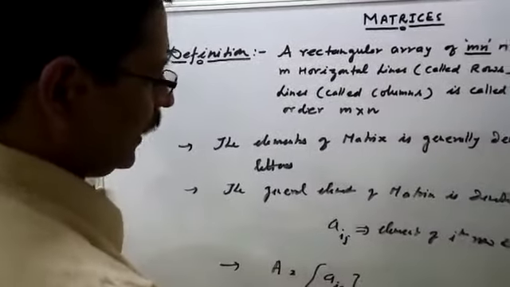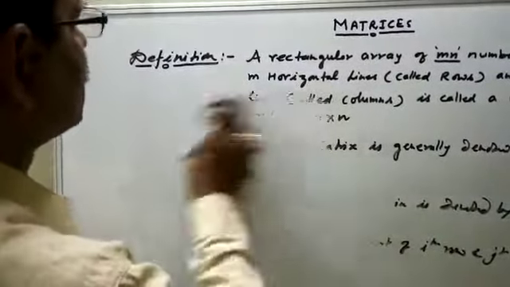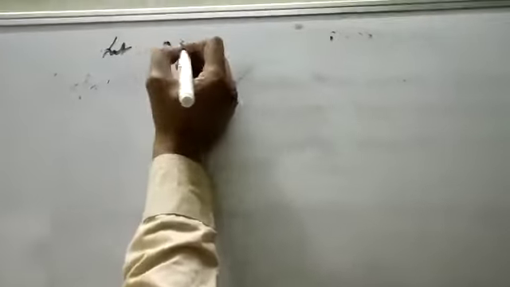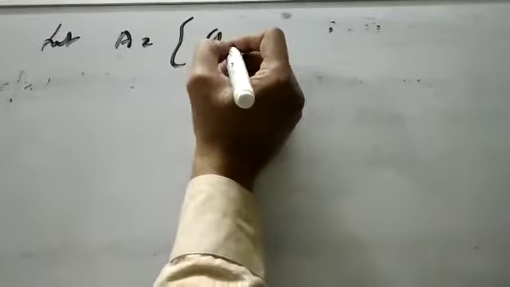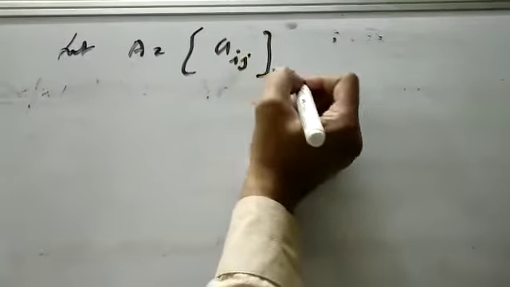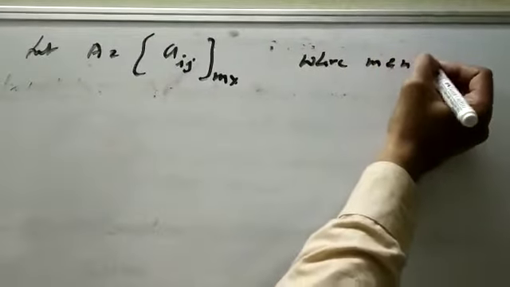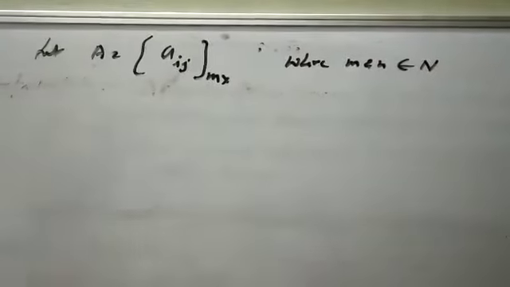Now again, the general description of matrix A. Let A be a matrix of order m cross n, where m and n are both natural numbers.